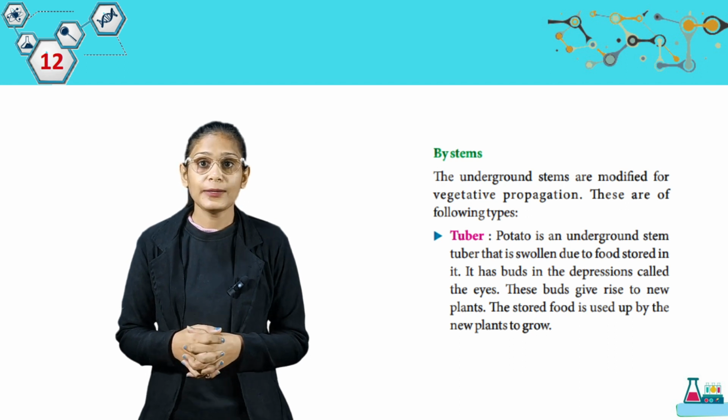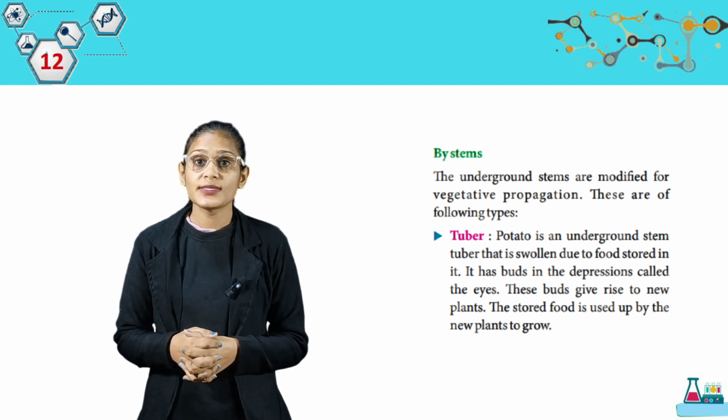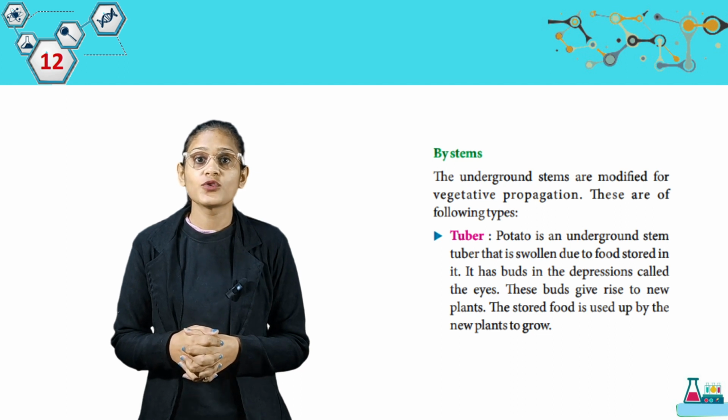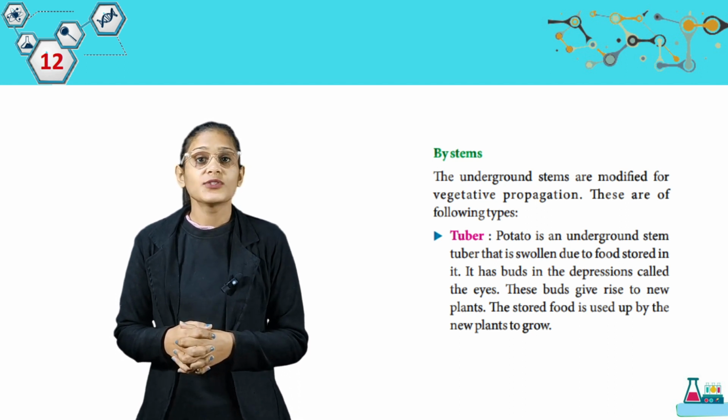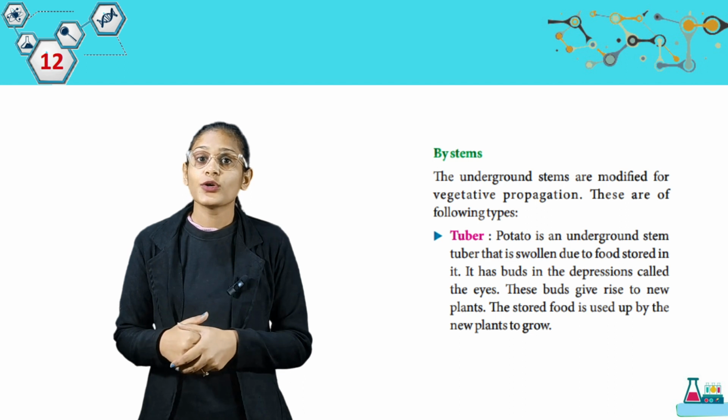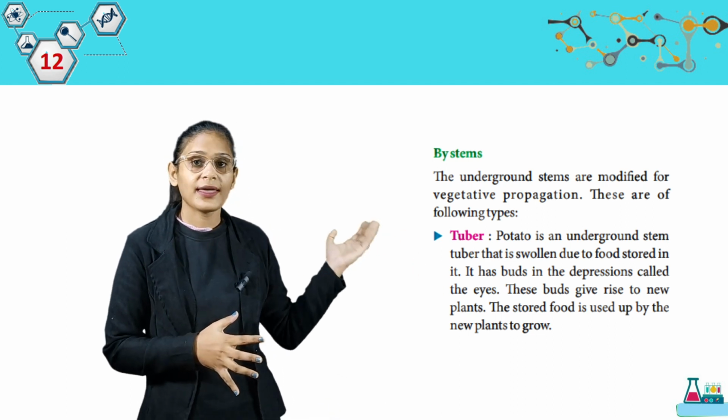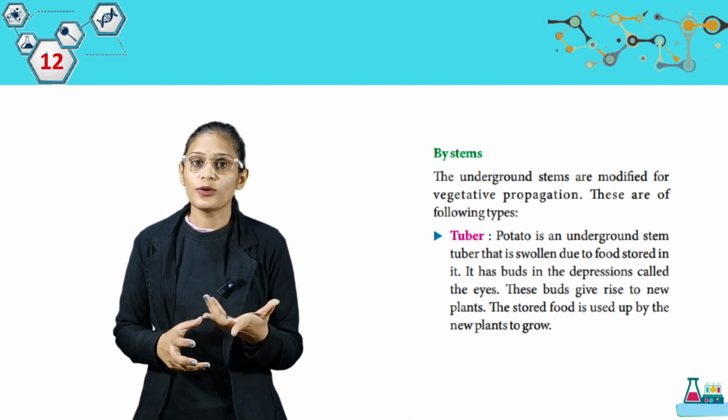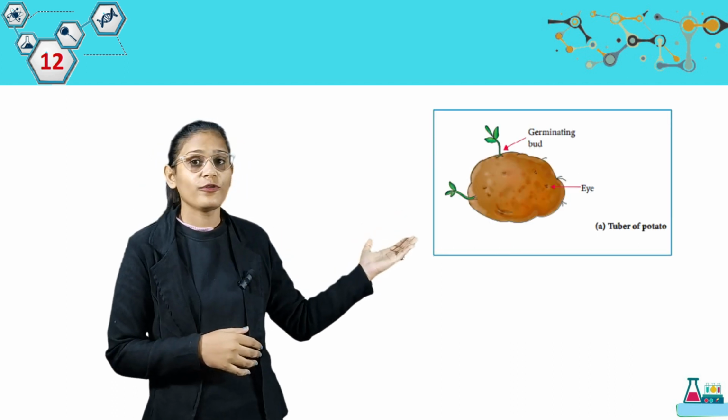It has buds in the depression called the eyes. These buds give rise to new plants. The stored food is used by the new plants to grow. So students, हम स्टेम्स के थ्रू भी प्लांट्स को ग्रो करा सकते हैं. जैसे आपको एग्जांपल दिया गया है पोटैटो का, और पोटैटो क्या होता है, ट्यूबर होता है. Look at this picture, we have tuber of potato.